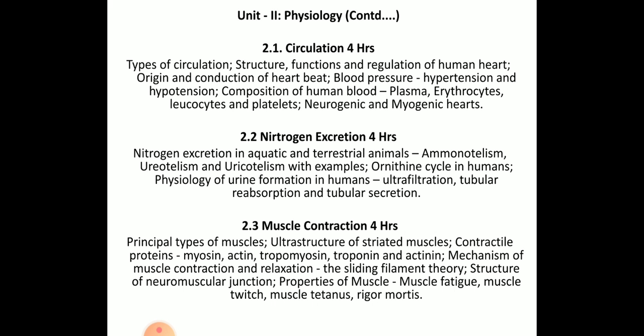And the next subunit, that is nitrogen excretion, here you will be studying in detail about nitrogen excretion in aquatic and terrestrial animals. Mainly there are types of excretory animals like ammonotelic, ureotelic and uricotelic with examples. If the animals are secreting ammonia, we call them ammonotelic animals, and if they are secreting uric acid, we call them uricotelic, and if they secrete urea, we call them ureotelic. And next we have the ornithine cycle in humans.